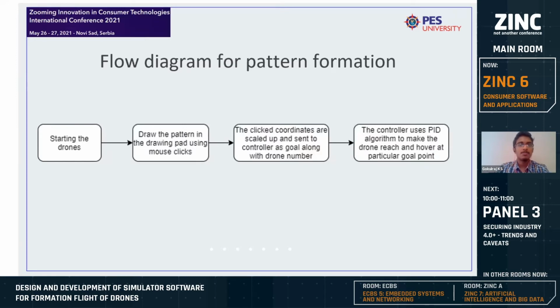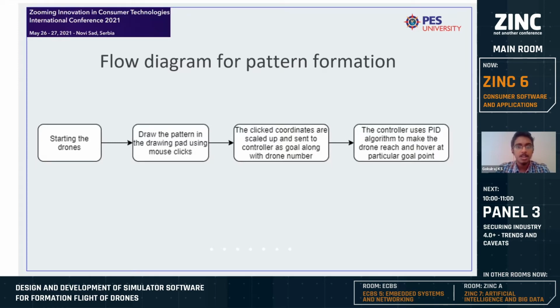Now, how does this form the pattern? First we start the drone using that particular button. Then we draw in the drawing pad by using mouse clicks. Once we complete our drawing, automatically the coordinates are converted into goals for the drones and then sent to the simulator. But we are drawing it in just XY, and the drones are flying, so it needs a Z coordinate. We fixed the Z coordinate as 13 meters, so all the pattern formation happens at 13 meters from the ground.